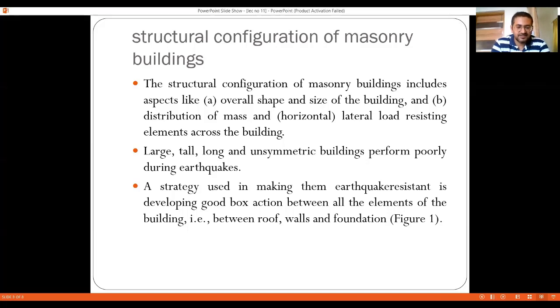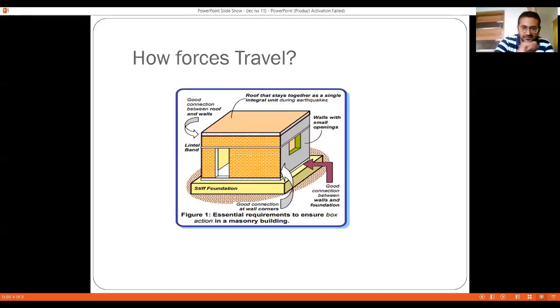That if the building is unsymmetric in nature, if setbacks are there, if it is too large or too long, then large seismic forces are generated and a lot of stresses are likely to act in the particular building. The strategy used in making them earthquake resistant is to develop a good box section between all the elements of the building, that is between the roof, wall and the foundation, right? And that is what we saw, that the forces are going to travel from the roof to the walls and then to the foundation below, right?